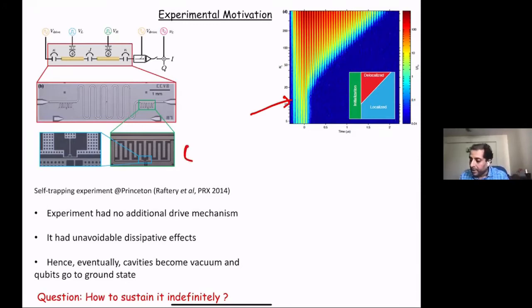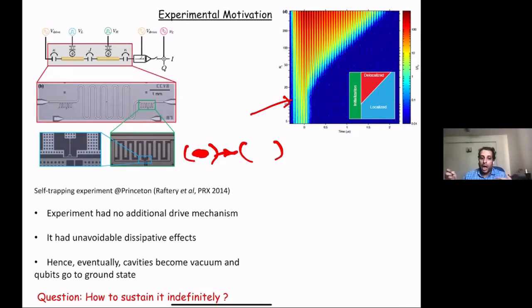So what happens is that you say you have 2 units, and you occupy the first unit by some bosons. It turns out that when you do the time evolution, this just gets stuck, although in principle there's a tunneling element. So this is basically self-trapping. But in experiment, they did not have an additional drive mechanism. So you have these unavoidable dissipative effects. Because of dissipation, eventually the cavities become vacuum, and the qubits will go to the ground state.